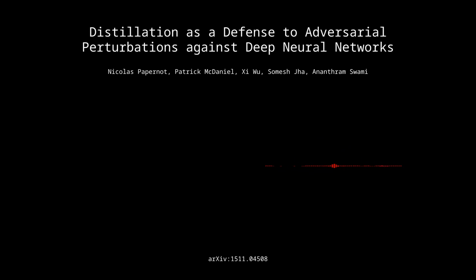Exactly. But it's important to note that while defensive distillation looks really promising, there are some limitations, and the paper does acknowledge those. Okay, so what are some of those limitations? Well, one limitation is that right now, defensive distillation is only really applicable to DNNs that produce an energy-based probability distribution. Okay. So it might not be directly transferable to other types of machine learning models without some significant changes. So this is a big step forward, but there's still work to do to expand its applicability to a wider range of models. Makes sense.